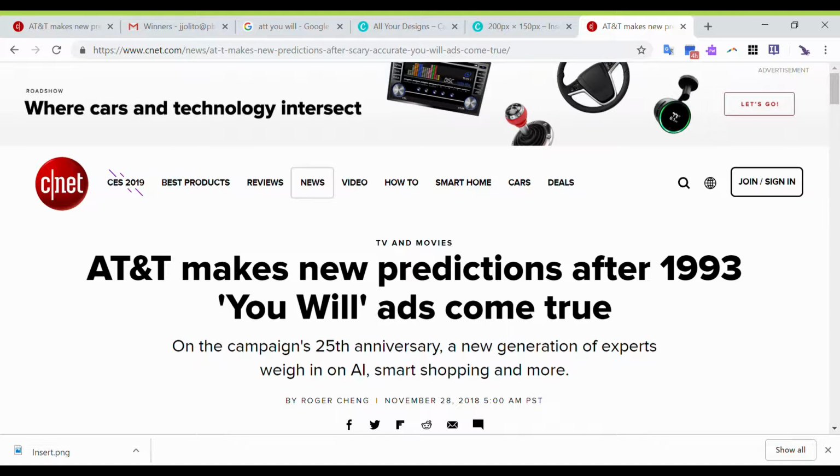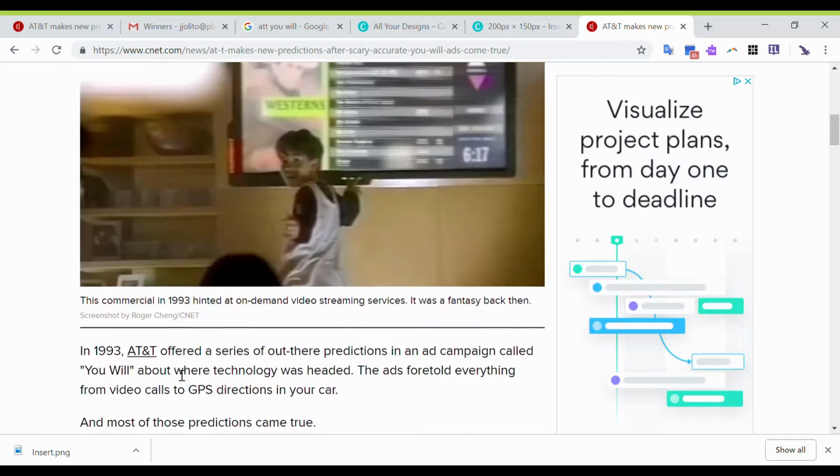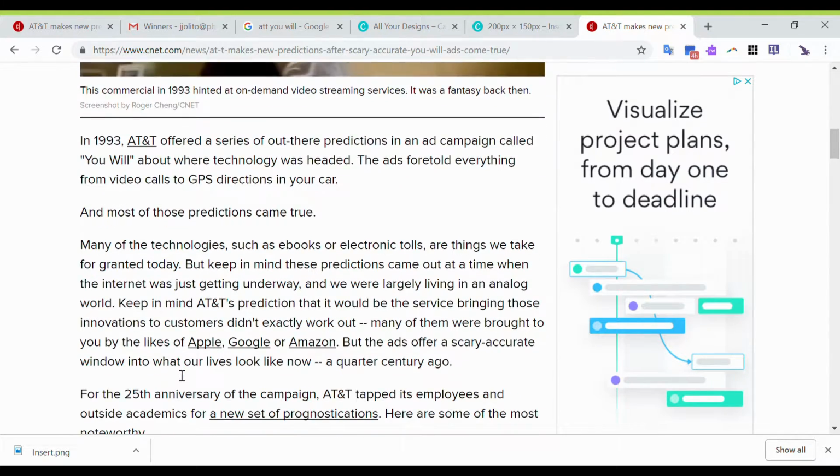So this is the web page that we're going to convert into a worksheet. This one talks about the You Will ads that AT&T published in 1993, where they had amazing predictions that are pretty much commonplace in today's society. So I'm going to start off by just showing you what this looks like originally.